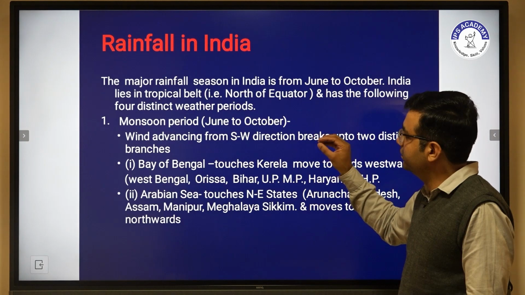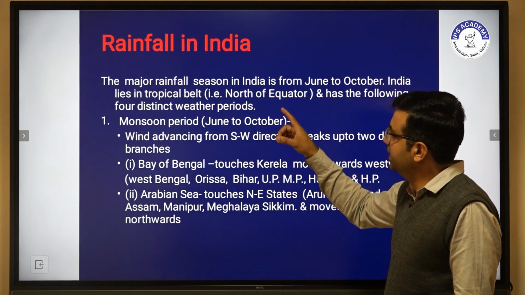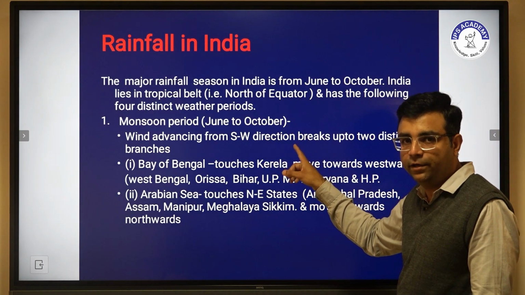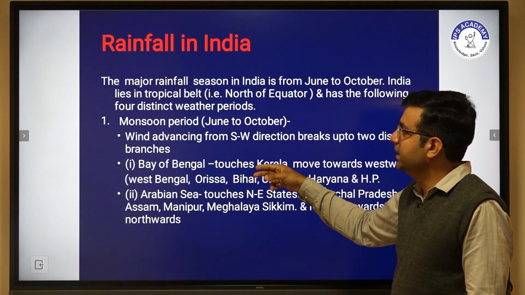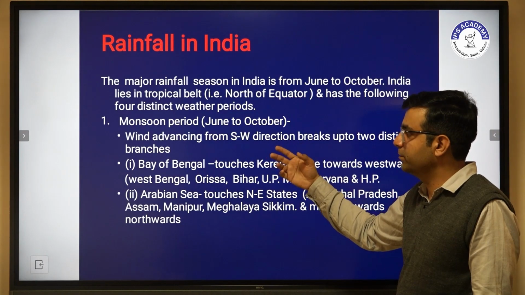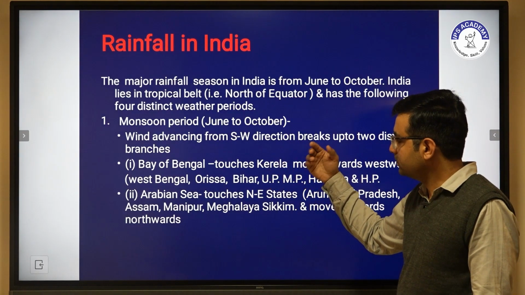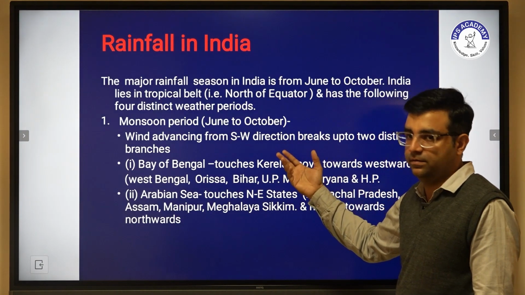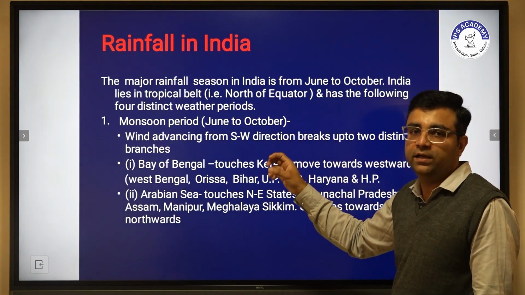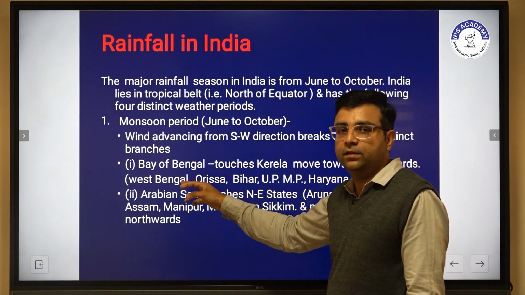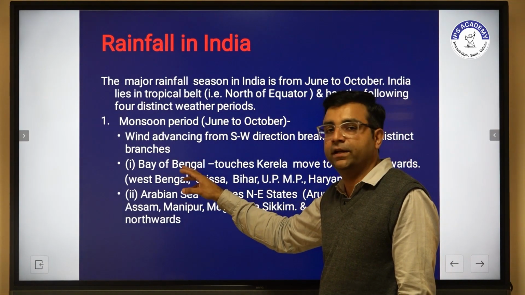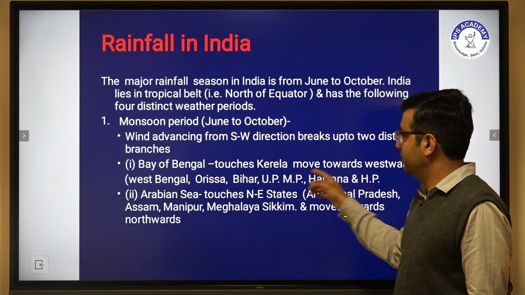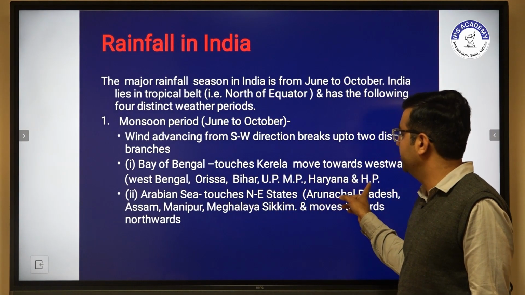So if the Bay of Bengal creates rainfall, it moves towards Kerala, West Bengal, Orissa, Bihar, UP, MP, Haryana.